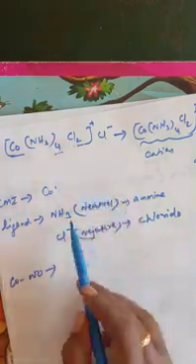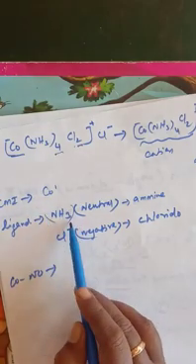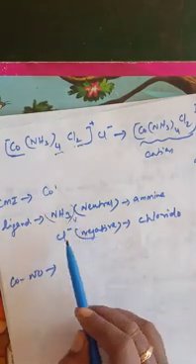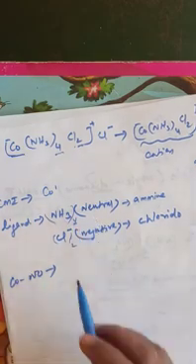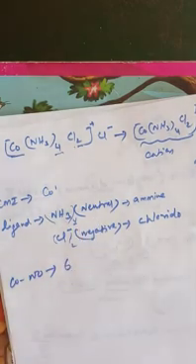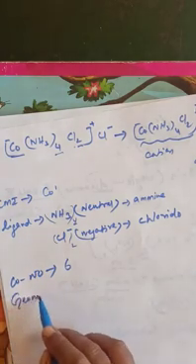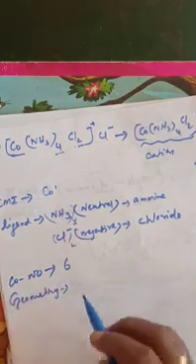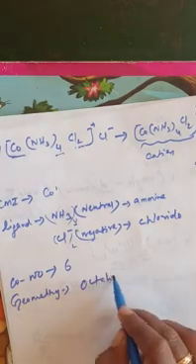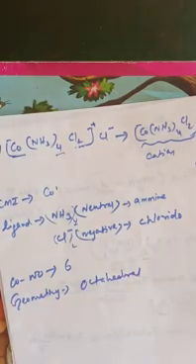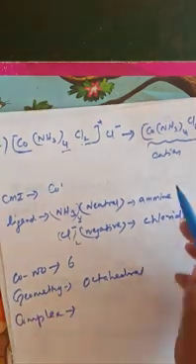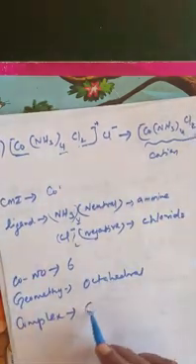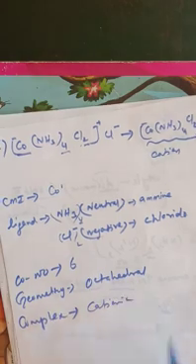So 4 ammonia ligands and 2 chlorine ligands, totally 6. So the coordination number is 6. Totally 6 means the geometry is octahedral, right? And the complex, as I told you already, is a cationic complex.